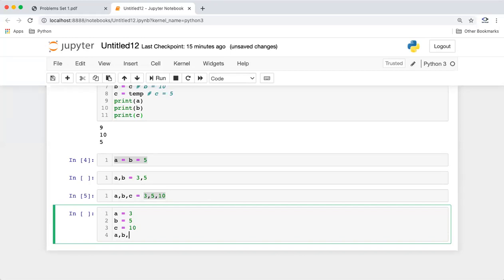I can also say a, b, c equal to b, c, a. So what does it mean? Let's see here.